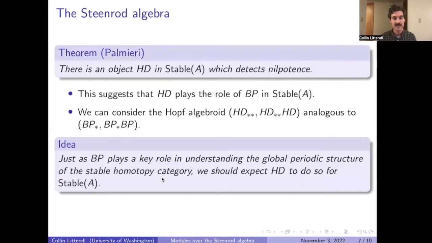The key idea in all of this is that BP is playing this very important role in understanding the global periodic structure of the stable homotopy category. We should expect HD to do the same in our category of A comodules.